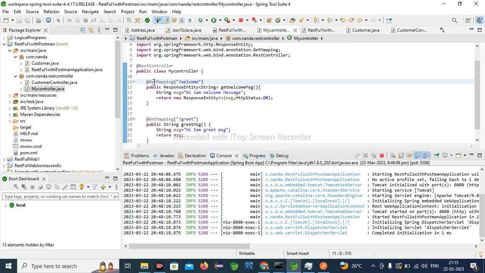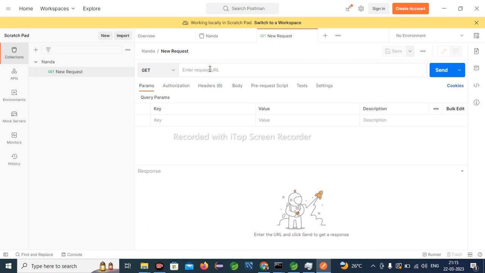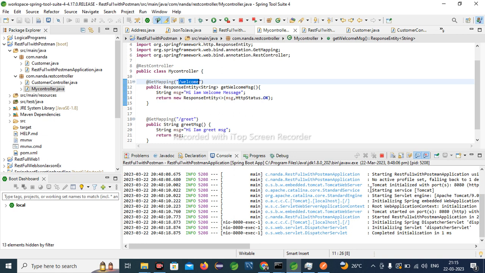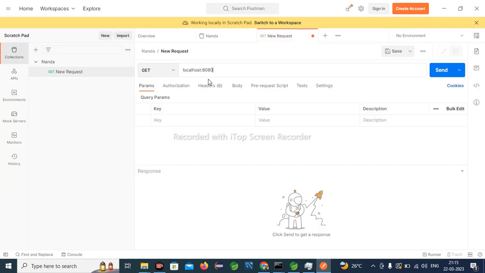See here, I have one GET mapping and its URL is welcome and the message is welcome message. So let us test this API. Let us go to localhost colon 8080. So why I'm giving 8080 is because my server started on 8080 port number. See, my server started on 8080. Then welcome. Give the GET mapping URL path and send the request.